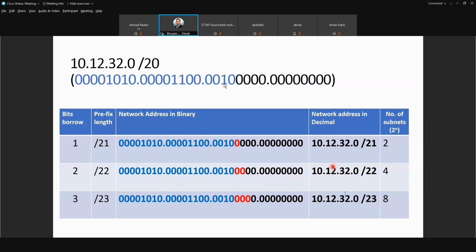But for you, you need to do an operation. Once you know this is a network address, you convert it into binary. So this is what I get. The blue color is the network portion. I have 20 bits for the network portion, and then I have 12 bits for the host portion.